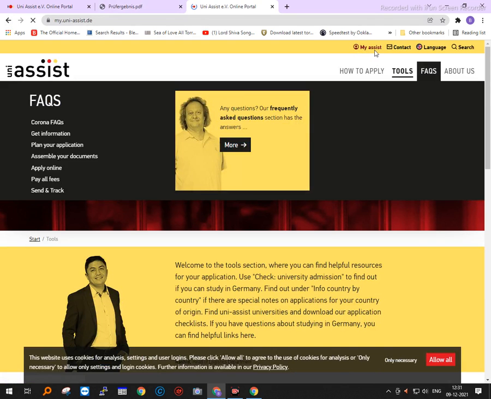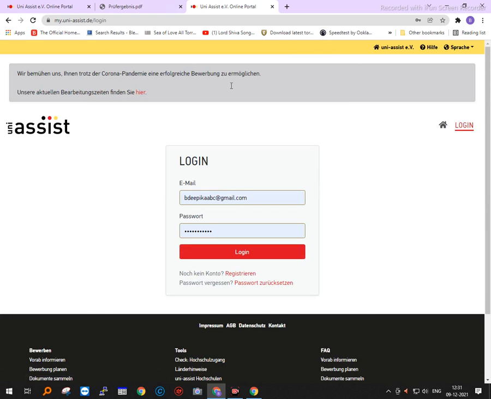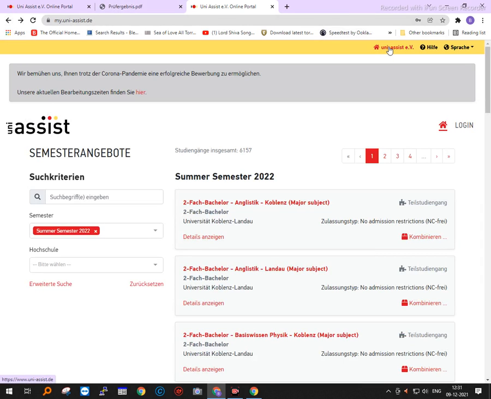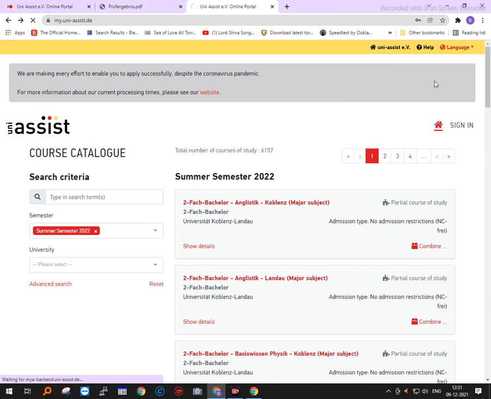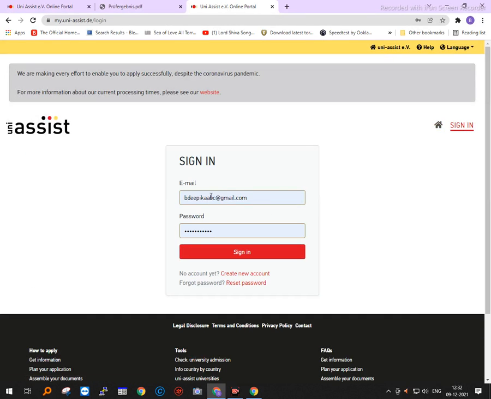Now I just go to the Uniassist portal here. I am already signed in. I'll just sign out of my account, and then when I go to UniAssist, there is a sign in here. When I click on the sign in, it will ask you for your email and password.